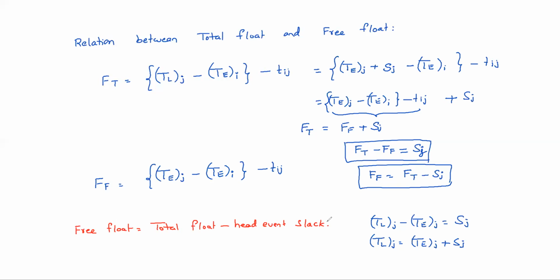So total float is nothing but, if an activity has been started as early as possible and it can be finished as late as possible, then the relaxable time is total float. Otherwise, if both events occur at earliest, that means starting of the project, starting of the activity and ending of the activity occur exactly at earliest, then the relaxable time